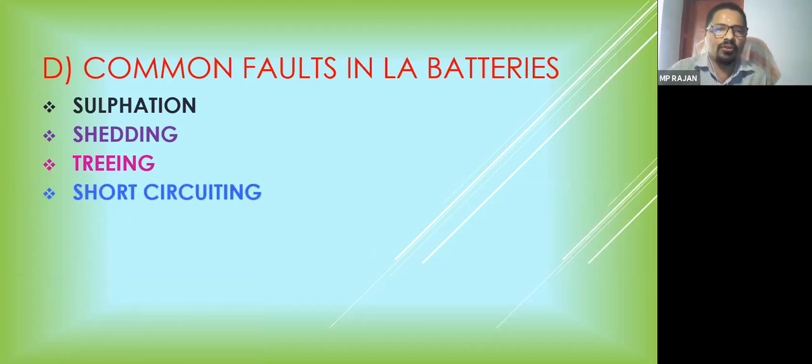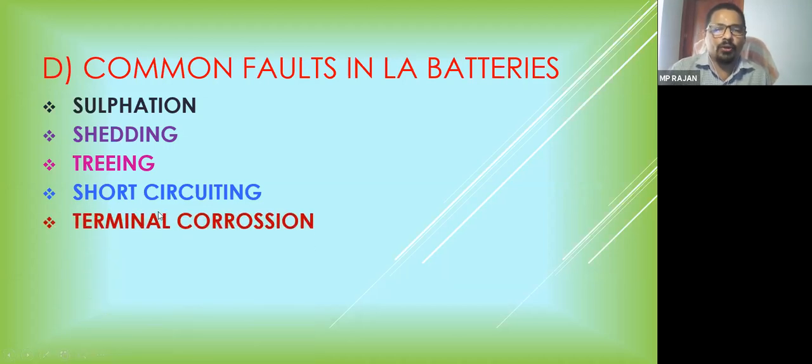तो शॉर्ट सर्किटिंग शेडिंग की वजह से भी हो सकती है, ट्रीइंग की वजह से भी होती है. The shedding means the sedimentation process is taking place. आपकी active material बैटरी के नीचे गिर जाती है. So active materials are making a bridge between positive and negative plate. It is causing the short circuiting.